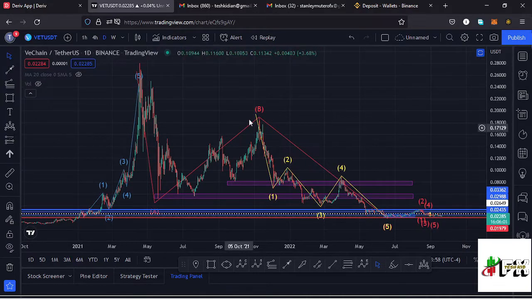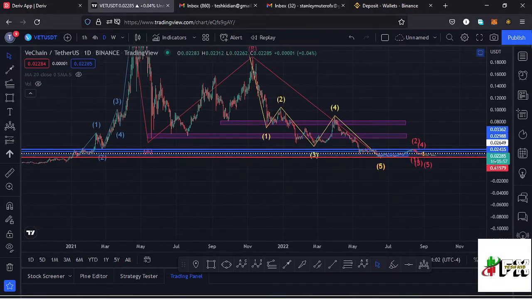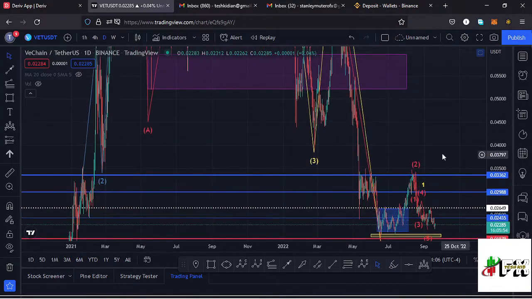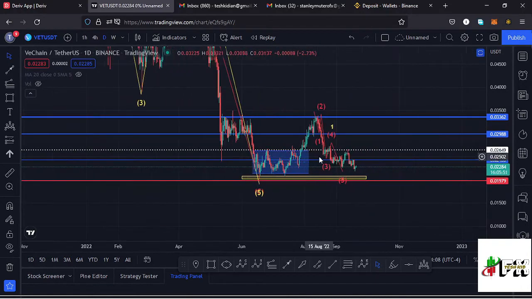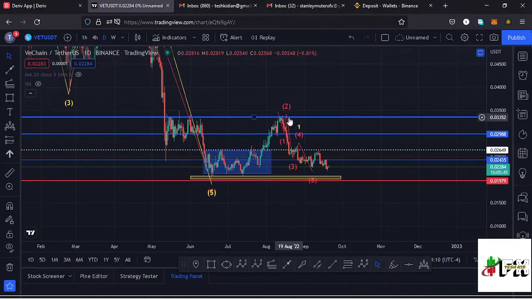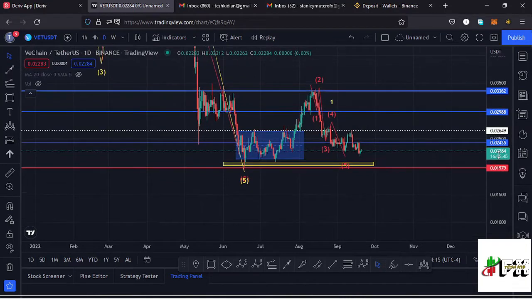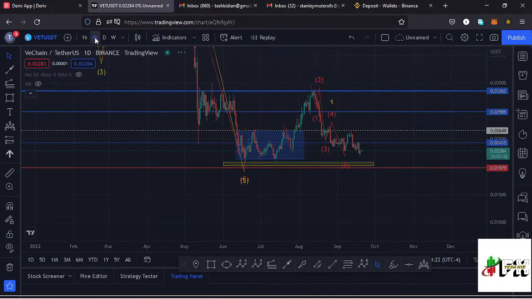Vechain from the all-time high has been seeing lower prices in this massive ABC correction, which has now taken us back to around the $0.02 mark, and after making our low down there, we saw a very nice bounce to the upside over here on the daily chart, managed to break above key areas of resistances, and at the key area of resistance at around the $0.03362 mark, we got rejected, and we are seeing a massive pullback to the lower side. Jumping to the 4-hour chart for further analysis.